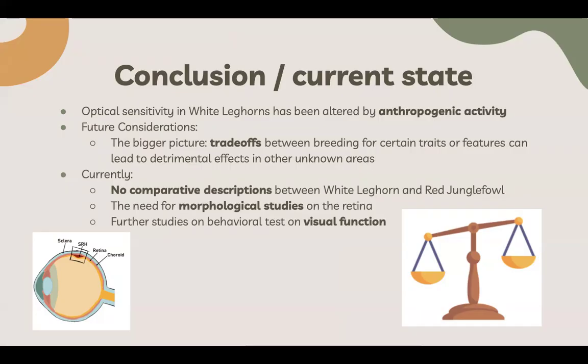The authors also stress the need for morphological studies on the retina to discover structural differences as well as behavioral tests of visual function to see how these changes affect their perception and performance. So this study underscores that human-driven selection doesn't just affect productivity, it can also ripple into biological systems, raising important questions on animal welfare.